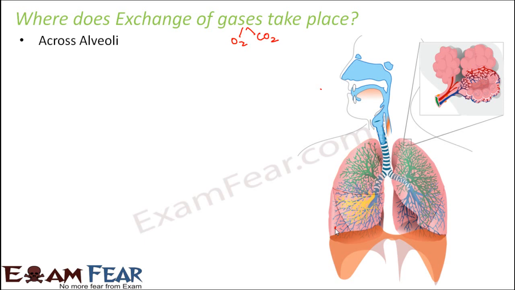The exchange of gases occurs across alveoli and it also occurs between the blood and the tissues. Here this is the structure of alveoli, a closed structure. You can see the blood vessels closely located to the alveoli. So exchange occurs between alveoli and the blood vessels. Now blood carries the gases to different parts of the body, and again exchange occurs between the blood and the tissues. So these are the two sites where exchange of gases occurs during respiration.